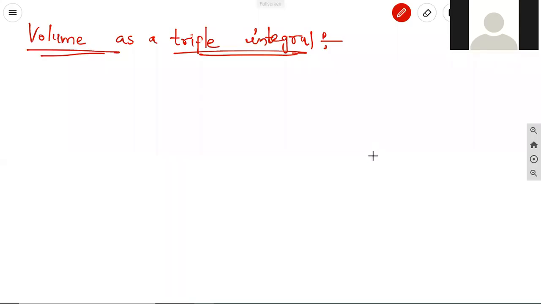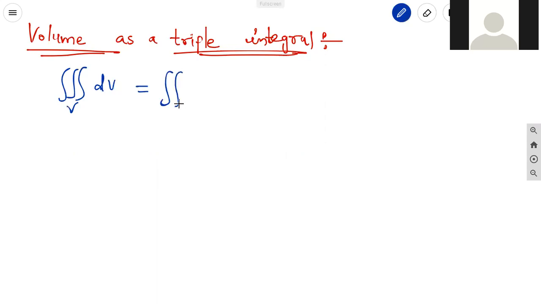Let us discuss a topic on volume as a triple integral. In the previous topic, volume as a double integral meant that the third variable is converted into a function of the other two variables. Now, triple integral means there is no need of changing the given curve. We can just take the triple integral, that is, volume dV. That is nothing but the triple integral, where dV is nothing but dx dy dz. That is the volume in 3 dimensions.